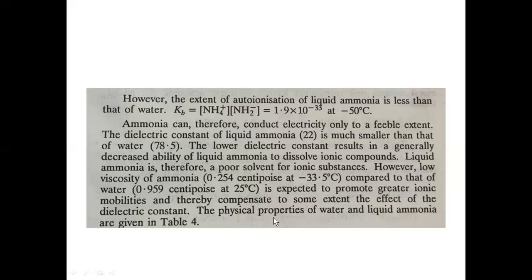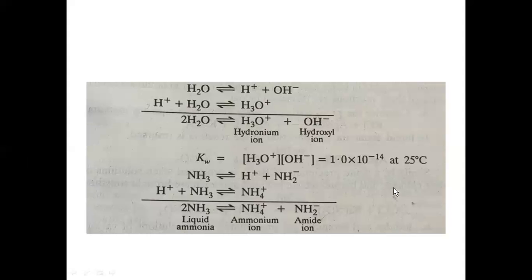The physical properties of water and liquid ammonia are as below. Now, on autoionization, water will give H plus and OH minus. This H plus and water will combine to give hydronium ion and hydroxide ion.